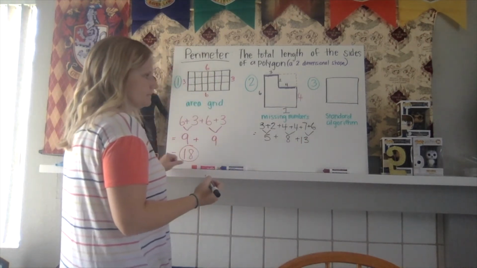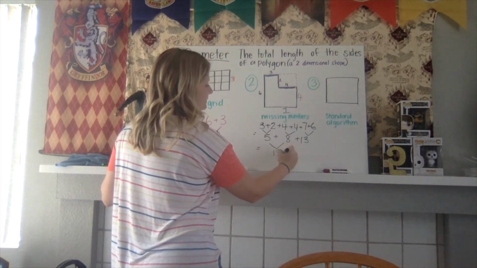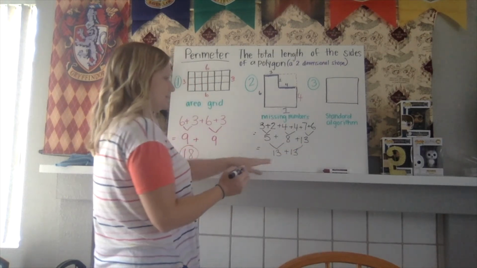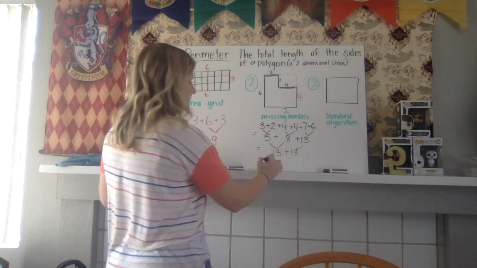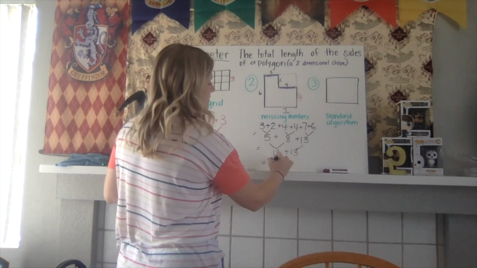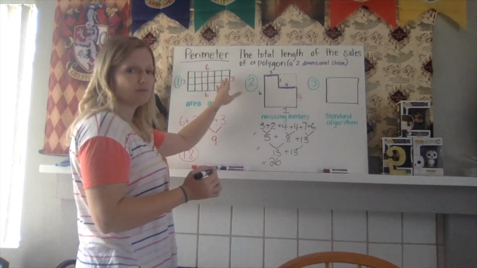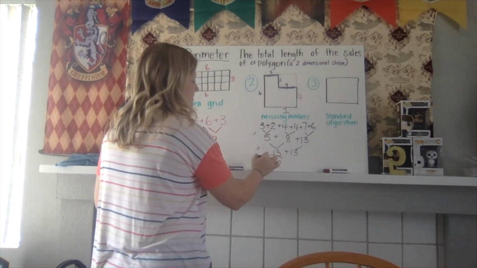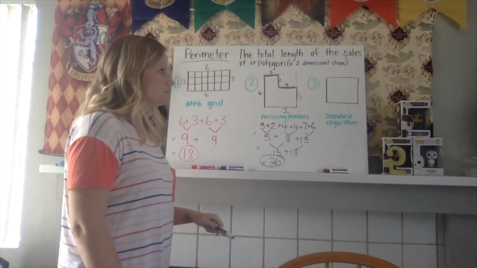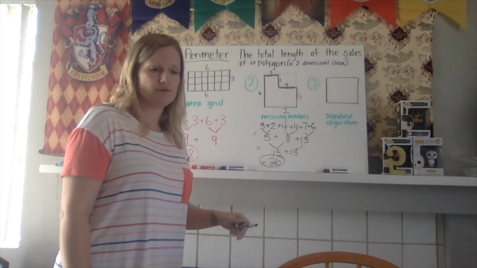Okay? Now we need to add together again. 5 plus 8 is 13, plus, we're going to just bring that little guy down, 13. So now you've got to figure out what's 13 plus 13. And we'll start with 13 again. The answer is 26. So 13 plus 13 is 26. So the perimeter of this shape that had missing numbers is 26. Next, we're going to be talking about how to use the standard algorithm to figure out what the perimeter of a square is.